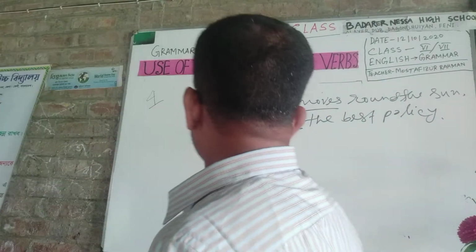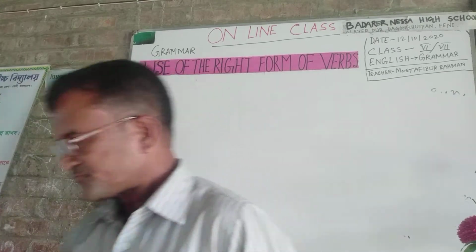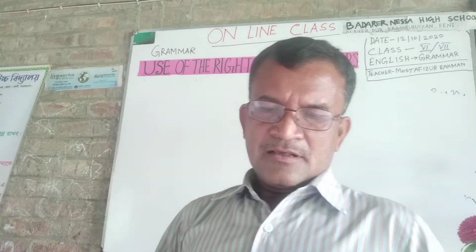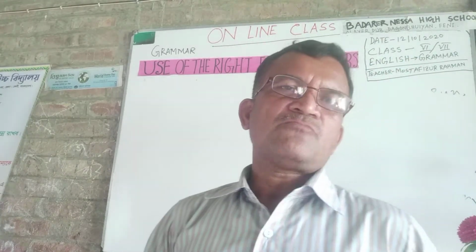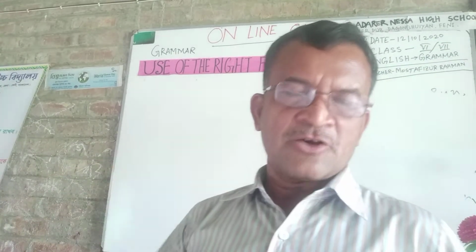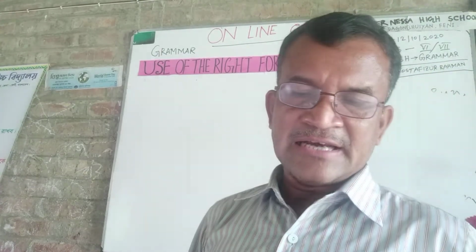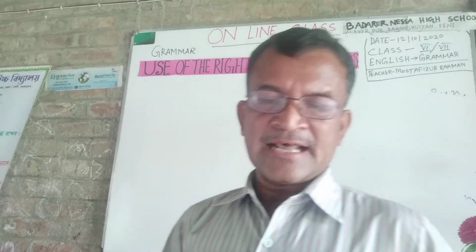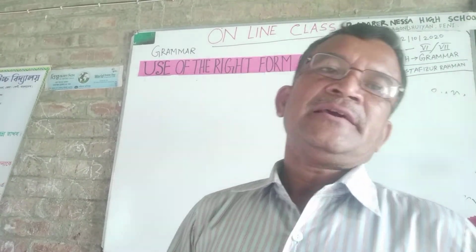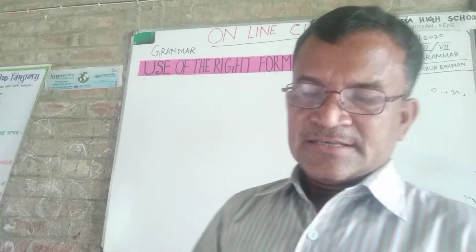Now, rule number 5. Dear students, write it down. If a sentence uses words like always, regularly, sometimes, often, generally, daily, every day, occasionally, usually, normally, and there is no mention of a specific time, then you must use present form, that means present indefinite form.